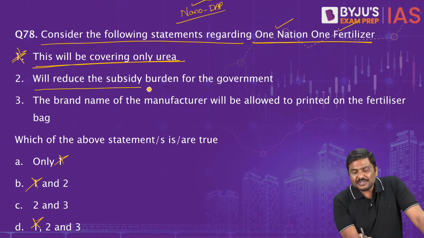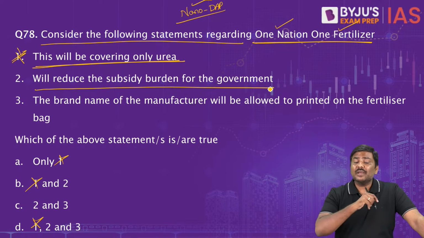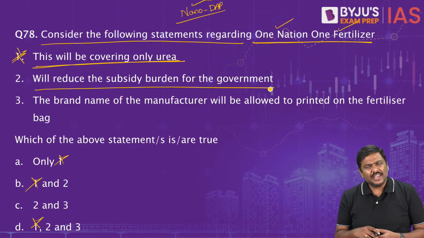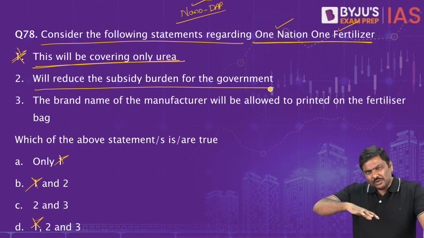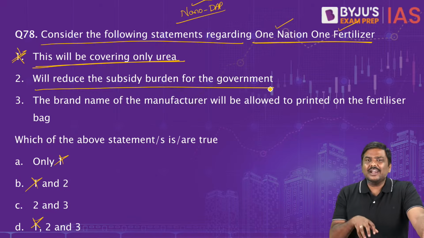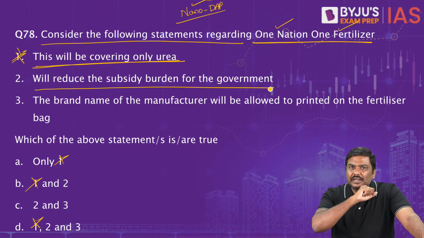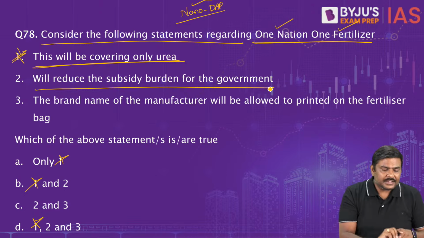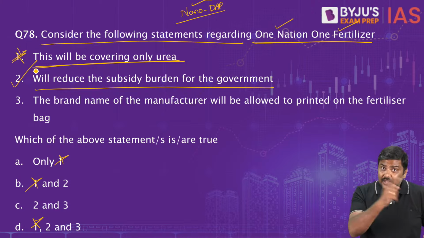It will reduce the subsidy burden for the government. Many of you will be confused here. Many of you will simply say, yes, we will have uniformity throughout India, but how will it reduce the subsidy burden for the government? Is it wrong? No, it is actually correct. It will reduce the subsidy burden.